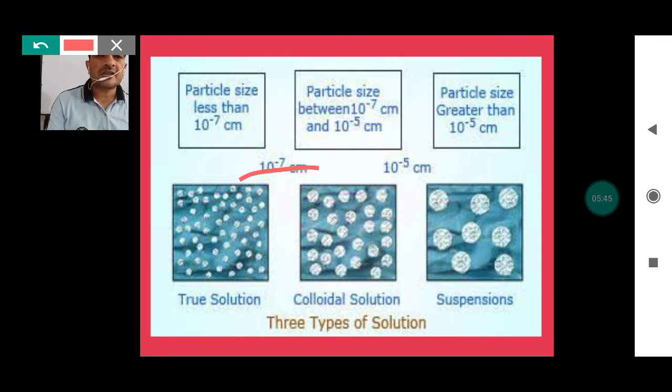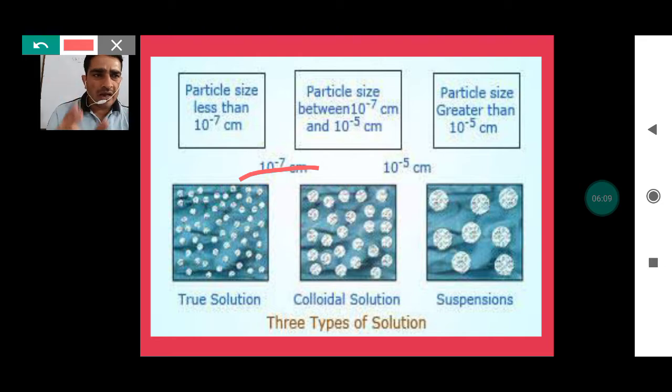Whereas in case of colloidal solution, the particle size is between 10 raised power minus 7 to 10 raised power minus 5 centimeter here. Now in case of suspension here, the particle size is greater than that, greater than 10 raised power minus 5 centimeter here. So on the basis of this, we can classify or define three different types of solution here.